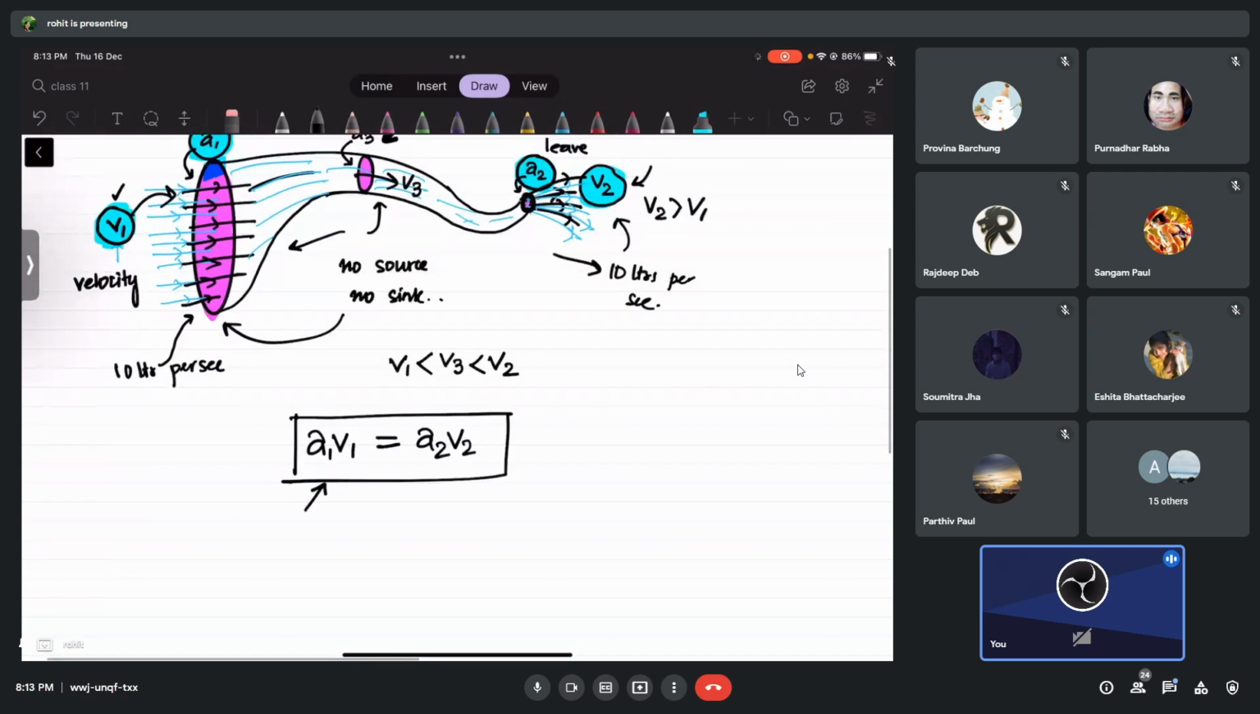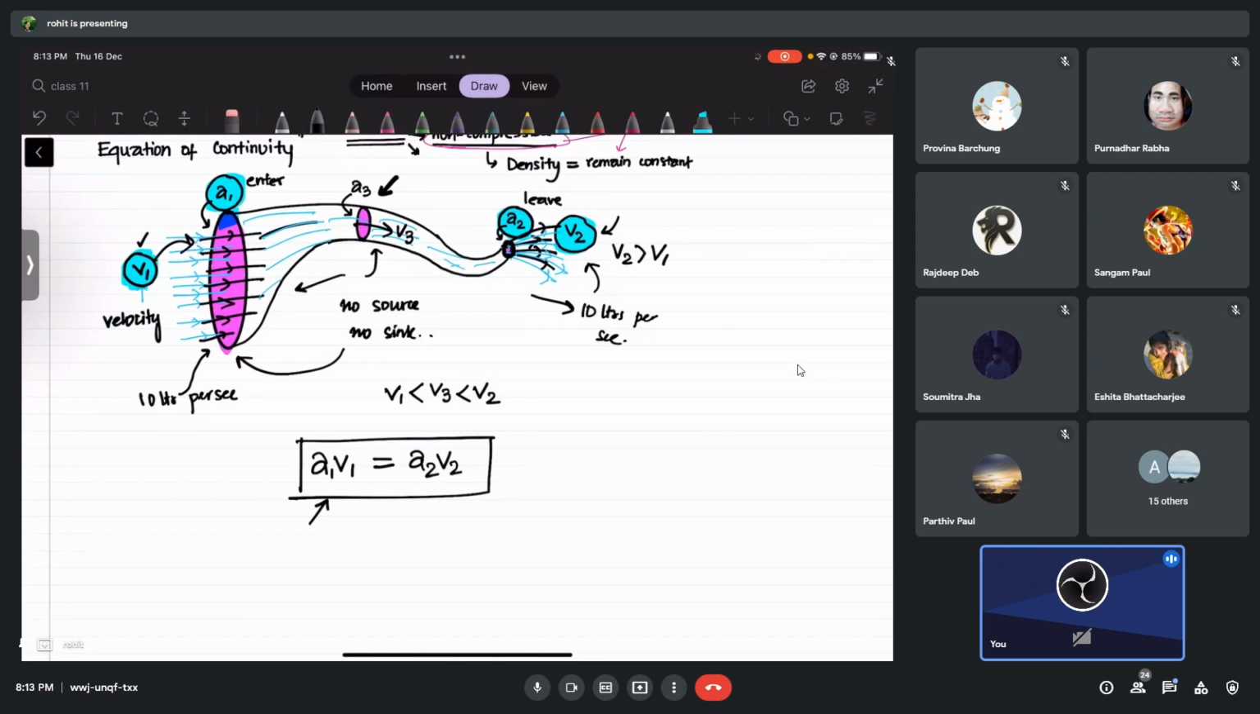This is what is found to be equal. I'm not saying area is equal, that is wrong. I am not saying velocity is equal, that is wrong. But the product of what and what, guys? The product of area and velocity is going to remain the same, and that is true not only for this cross section, that is true for any other cross section I take. A3 V3. I can take another cross section where the area is A4 and the velocity is V4. This is found to be equal. They are not going to be different.